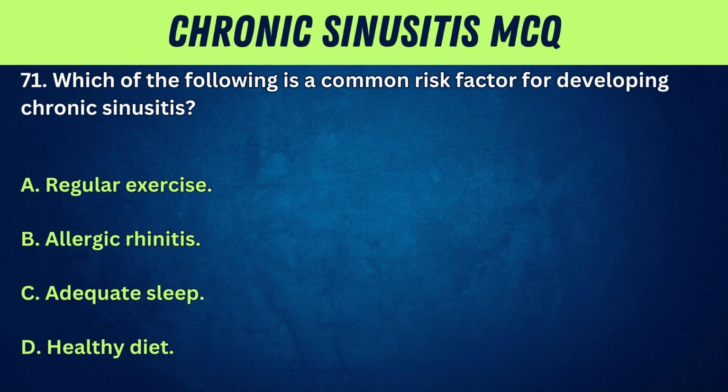71. Which of the following is a common risk factor for developing chronic sinusitis? A. Regular exercise. B. Allergic rhinitis. C. Adequate sleep. D. Healthy diet.